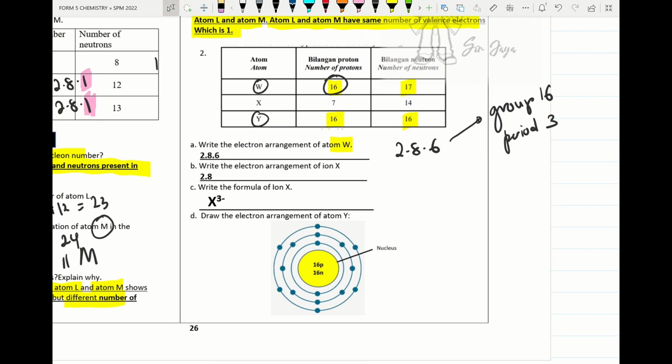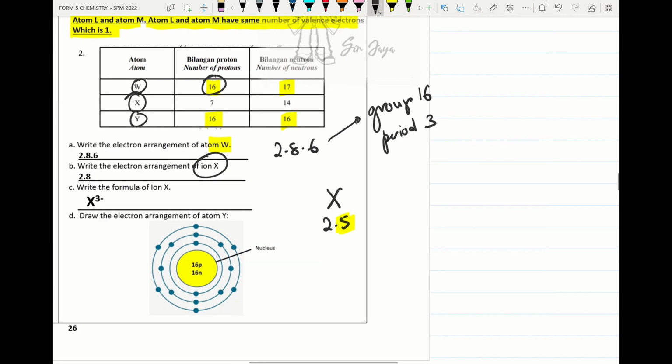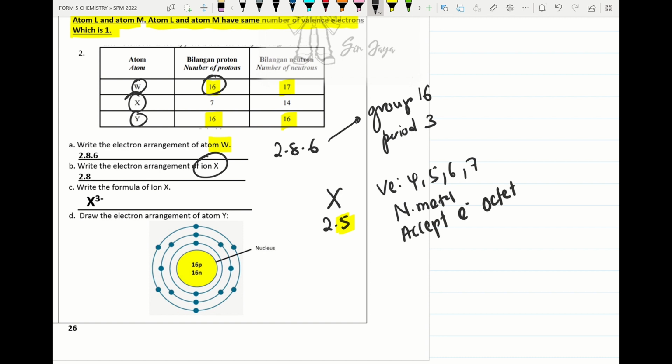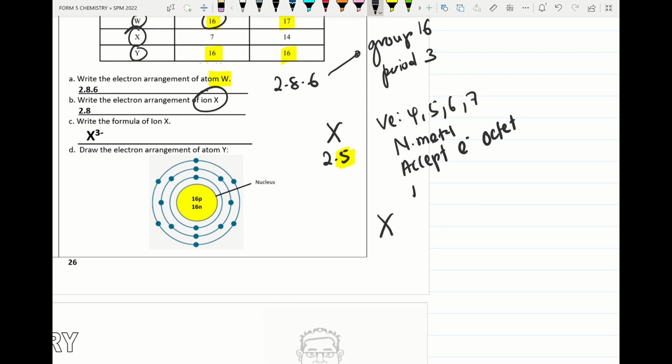But if they ask the position of atom W in the periodic table, state the ion of atom X. So we take the atom X, and we put here the electron arrangement 2.5. So please check the valence electron is 5, and always remember, when the valence electron is 4, 5, 6, 7, the atom is known as non-metal. Non-metal will accept electrons to achieve a stable octet electron arrangement. So therefore they will form an ion. So we put negative here. How many electrons are accepted by atom X? We take the 5, it will accept 3 electrons, it will achieve a stable octet electron arrangement.